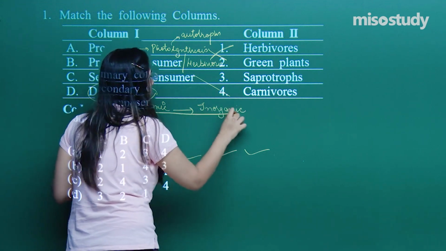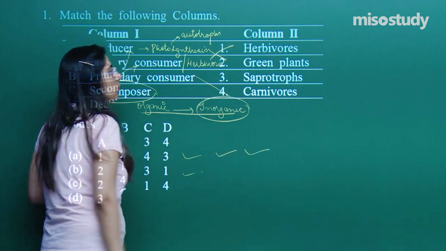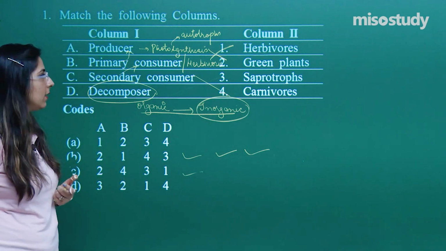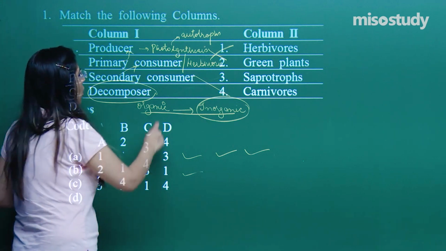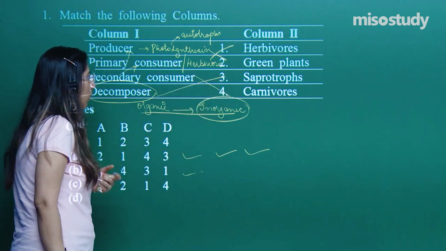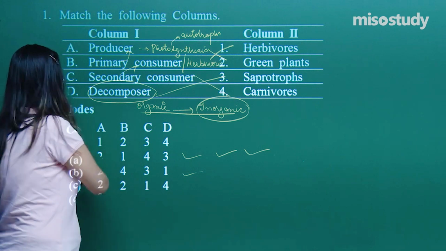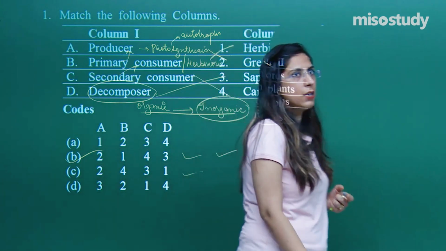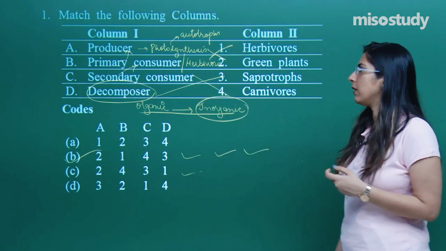Detritus convert organic matter into inorganic nutrients, and what does this do? They enrich the soil so that the whole cycle can go on again and again. So the correct option for this is the third option. That means the correct option is option B for question number 1. Hope this first question is clear to you.